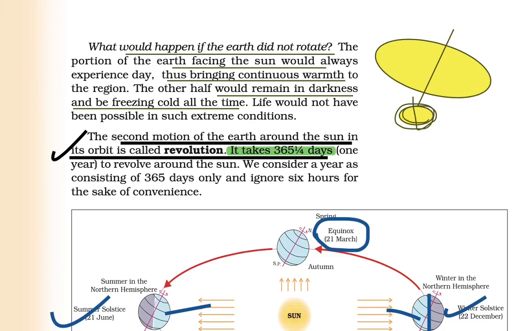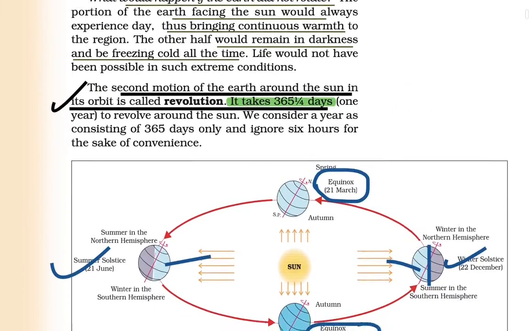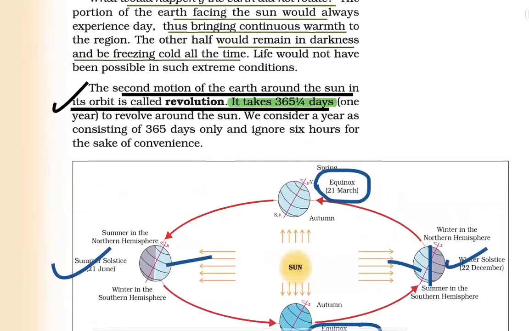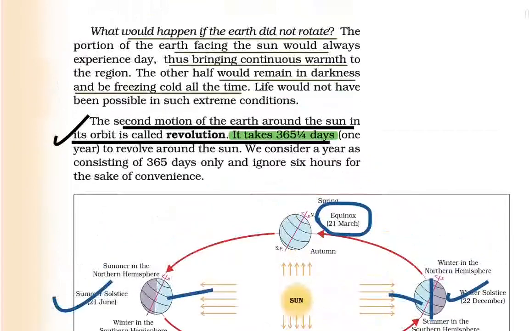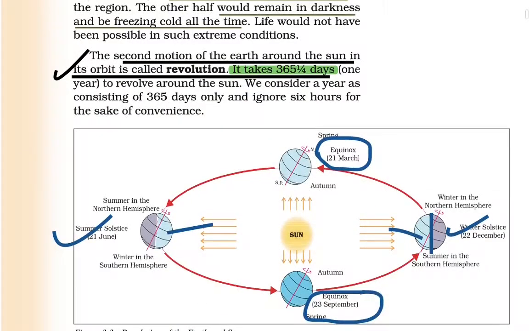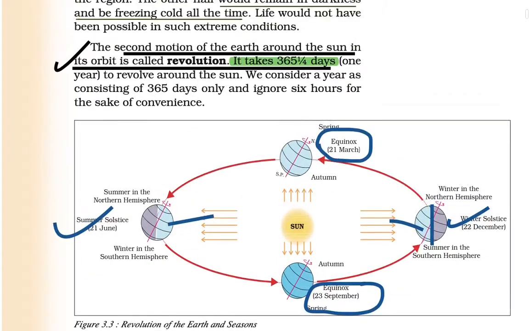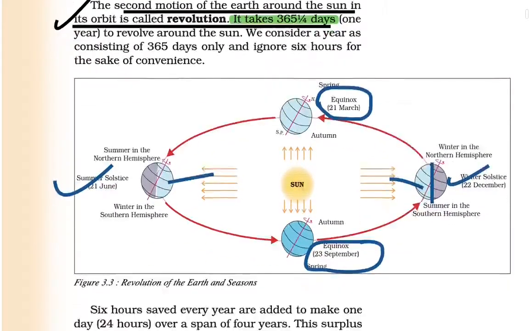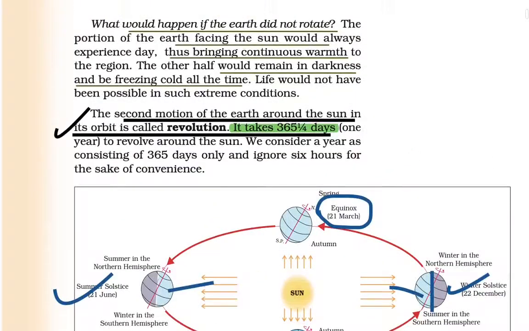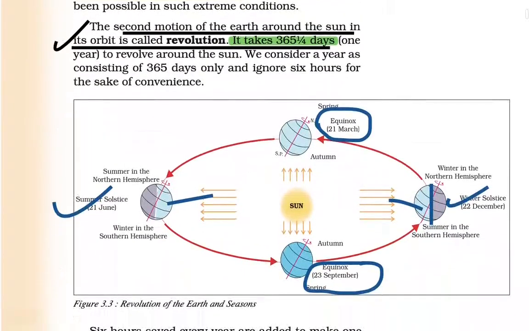If you consider revolution, the earth revolves around the sun itself. With the motion of rotation, there is some amount of light, and this will be very useful for life, because life could not be possible in extreme conditions.